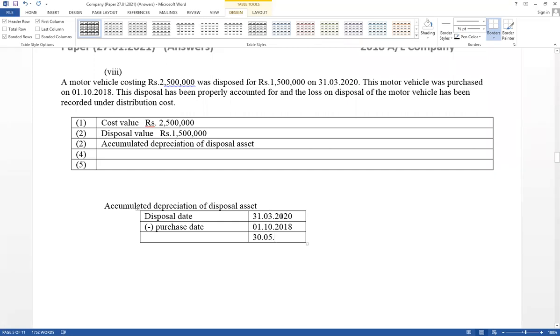Therefore now here available not 20, 19. Therefore 19 minus 18 equal 2.